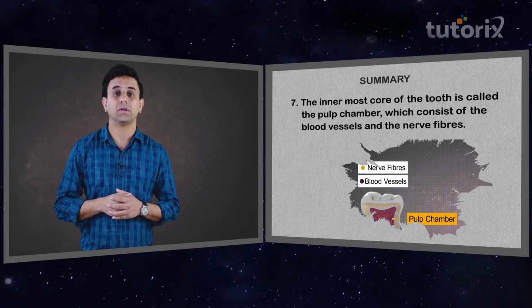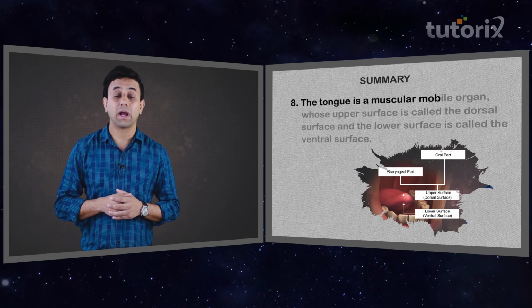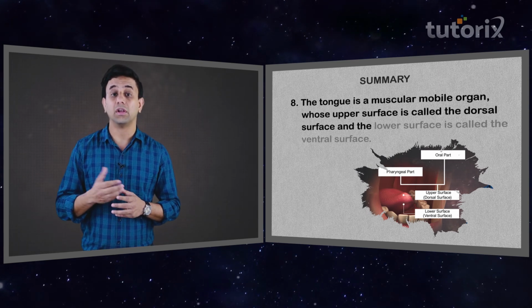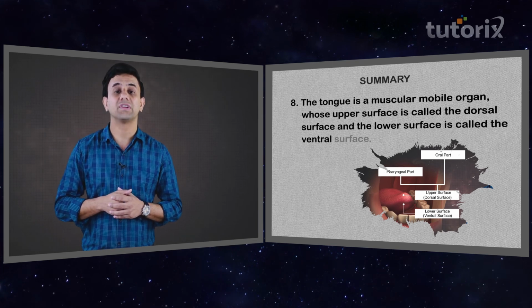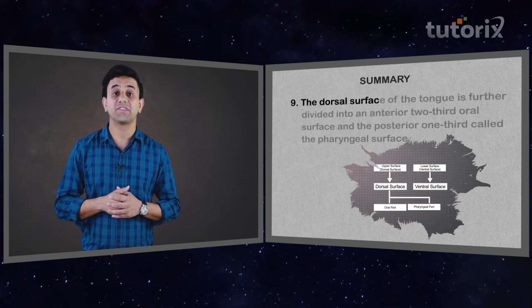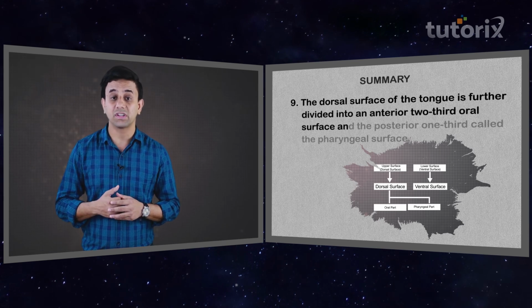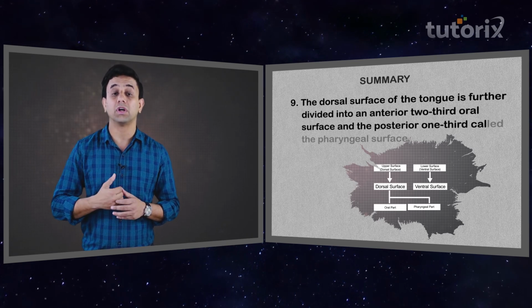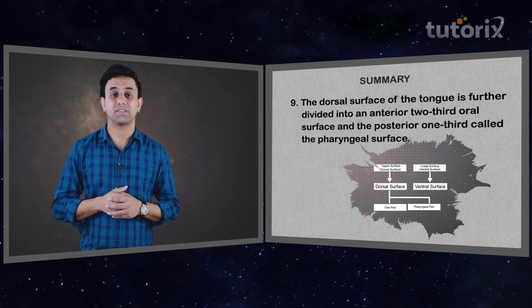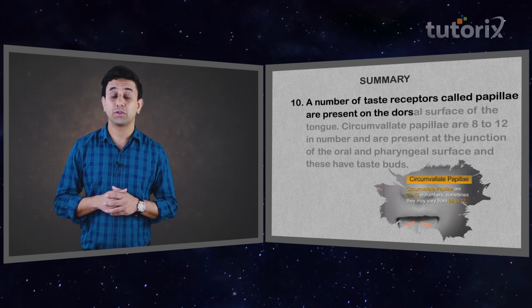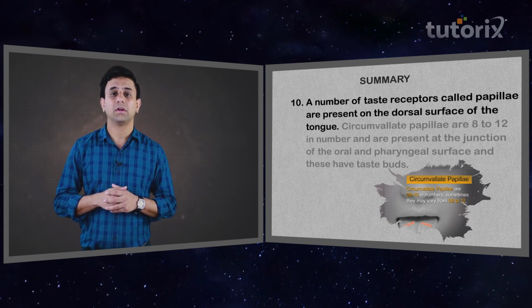The tongue is a muscular mobile organ whose upper surface is called the dorsal surface and the lower surface is called the ventral surface. The dorsal surface of the tongue is further divided into an anterior 2/3 oral surface and the posterior 1/3 called the pharyngeal surface. A number of taste receptors called papillae are present on the dorsal surface of the tongue.